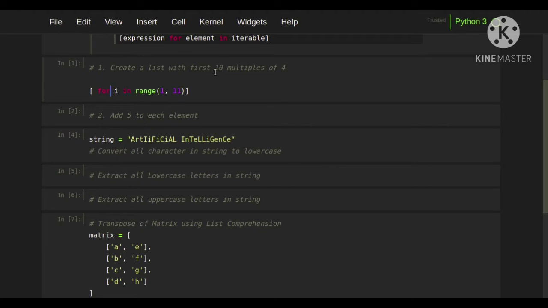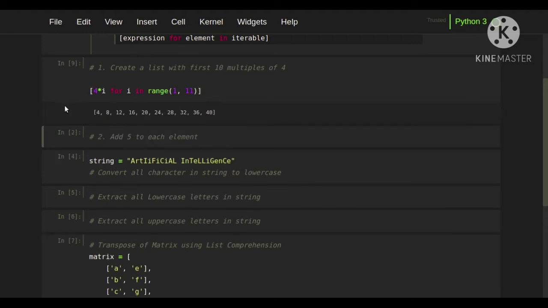So the for loop will run for 1 to 10, and then I multiply it with 4. Now we get the first 10 multiples of 4. Let's see. Yeah, here we get 4, 8, 12, 16, 20, 24, 28, 32, 36 and 40. So these are the first 10 multiples of 4.